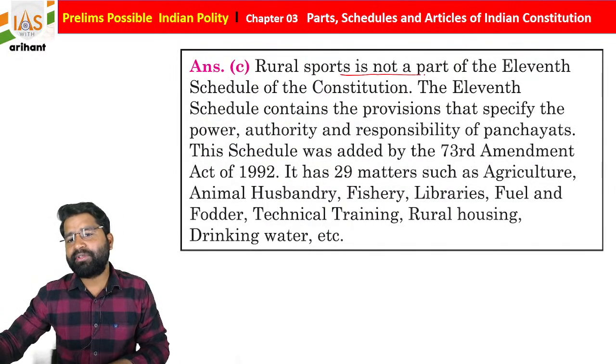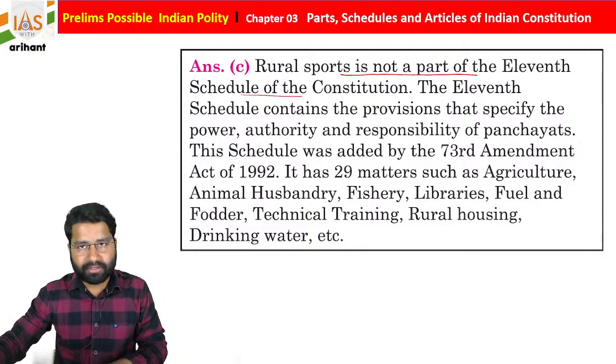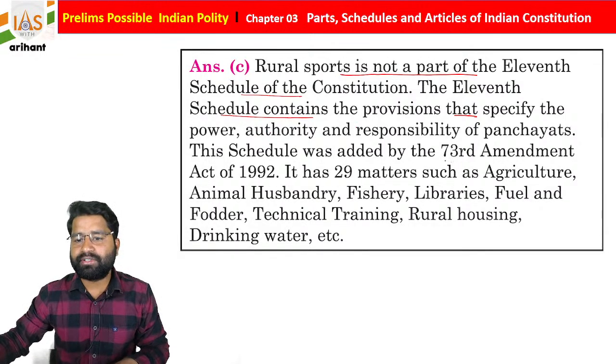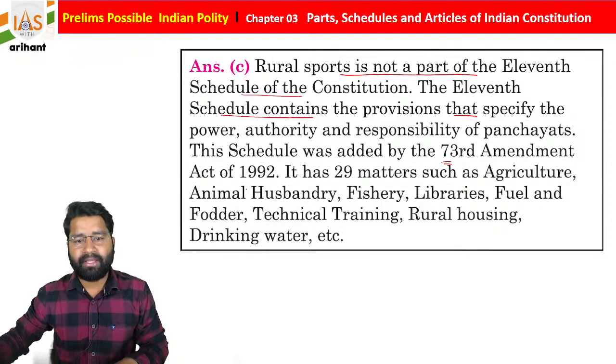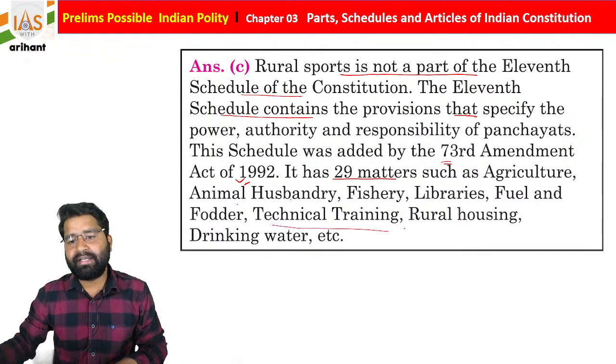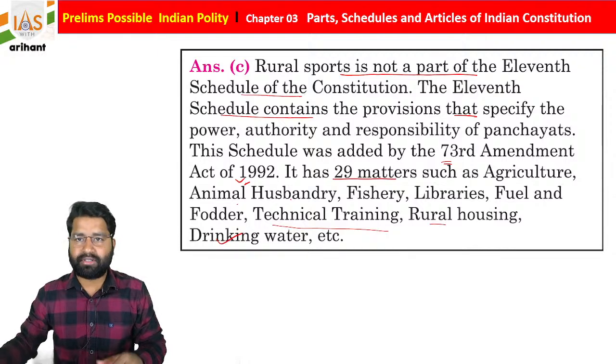So rural sport is not part of the 11th Schedule of the Indian Constitution, and this 11th Schedule contains the provisions that specify the power, authority and responsibility of the panchayat. And what you see, students, this was added by the 73rd Amendment, 1992, and there are 29 matters such as agriculture, animal husbandry, fishery, libraries, fuel and fodder, technical training, rural housing, drinking water. Rural sports are not there.